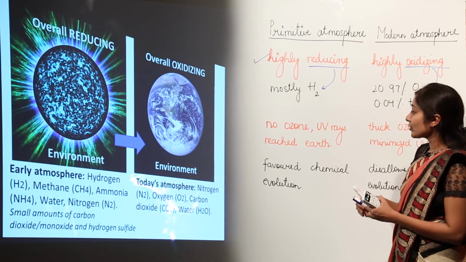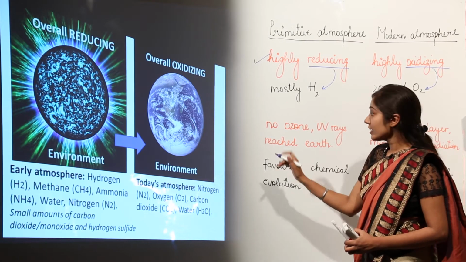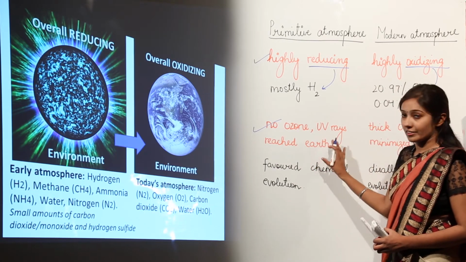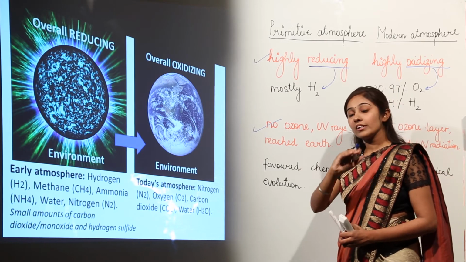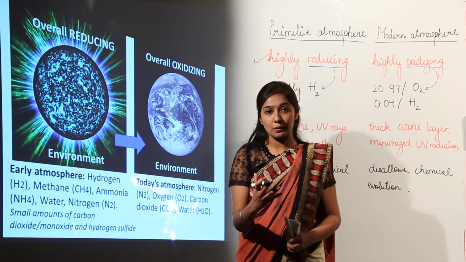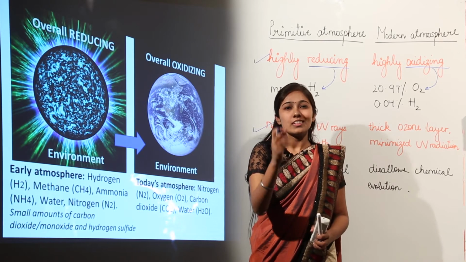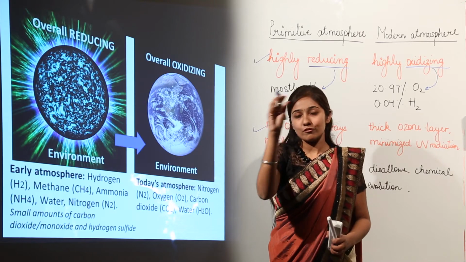Next point that we are going to cover is that the primitive atmosphere had no ozone layer, so UV rays reached the Earth directly, because the ozone layer is the only layer which is protecting us now from the harmful UV rays of the sun. However, now due to pollution it is getting thinner over the Antarctic region.